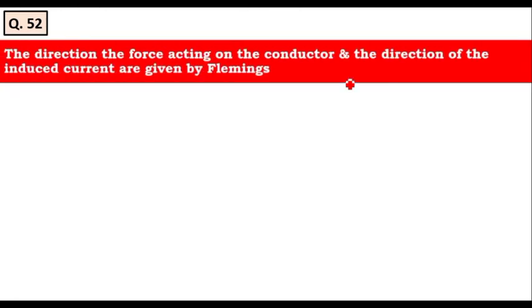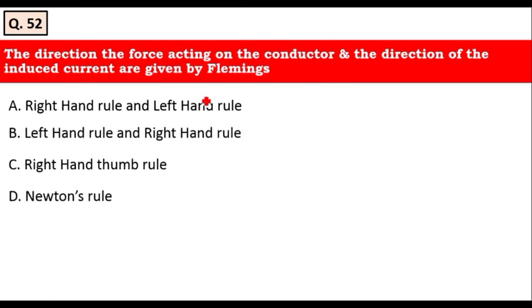the direction of the force acting on the conductor and the direction of the induced current are given by. As I said, when it comes to the induced current, always focus on Fleming's right hand rule. Therefore, the first one is the left hand rule, the second one is the right hand rule. Therefore, only option B fits. Option B, that is left hand rule and right hand rule, are used for detecting the direction of the force acting on the conductor and the direction of the induced current in the conductor. For induced current, right hand rule. For force acting on the conductor, we use Fleming's left hand rule.